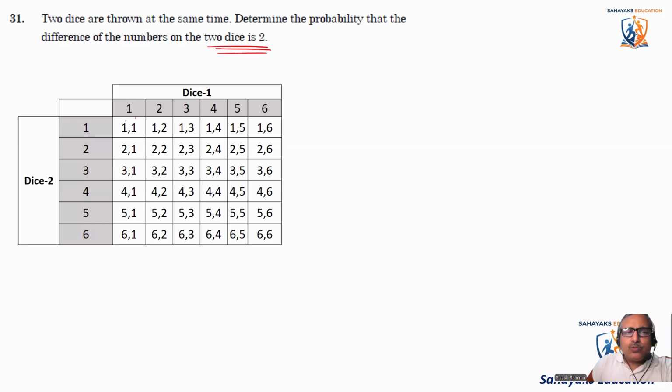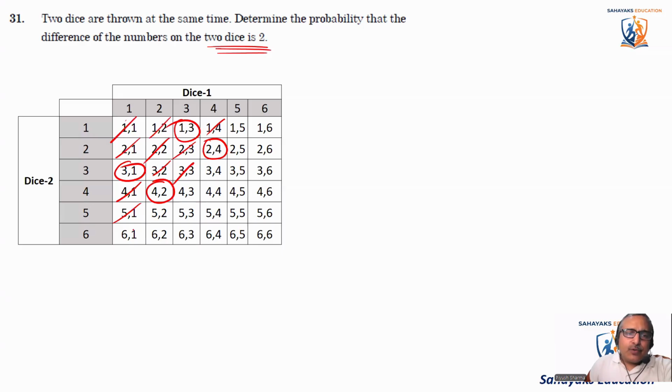Is the difference 2? No. Is the difference 2? No. Is the difference 2? No. Is the difference 2? Yes. 3 minus 1 is 2. So you'll see on both the sides, this 2 will cover. 4 1, no. 3 2, no. 2 3, no. 1 4, no. 5 1, no. 4 2, the difference is 2. Same goes with 2 4, the difference will be 2.